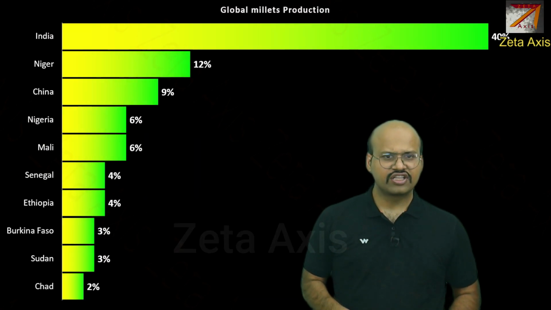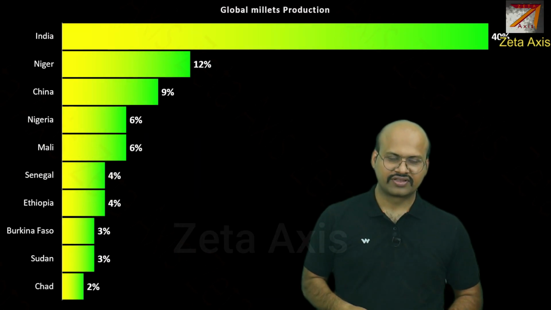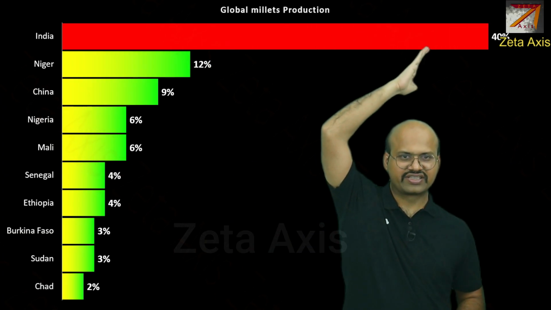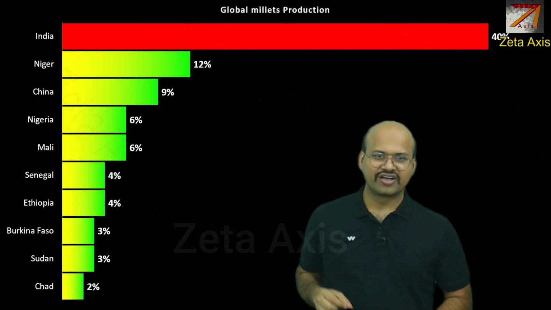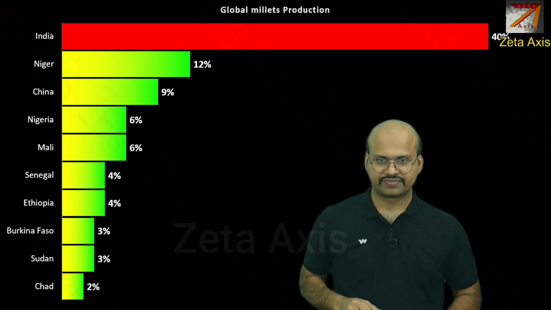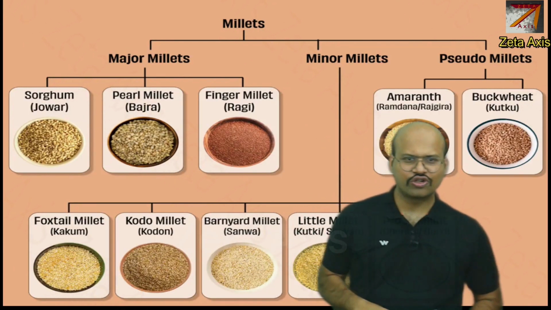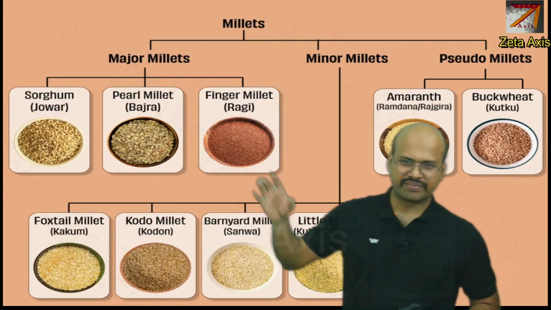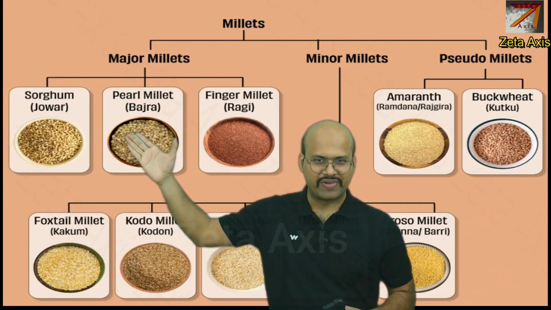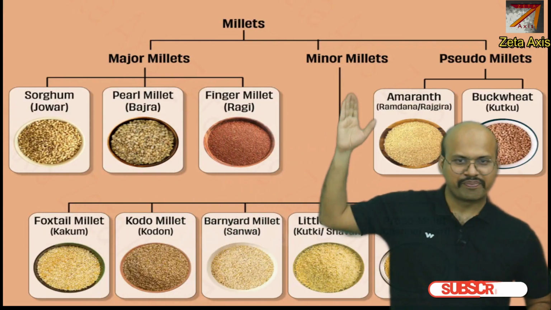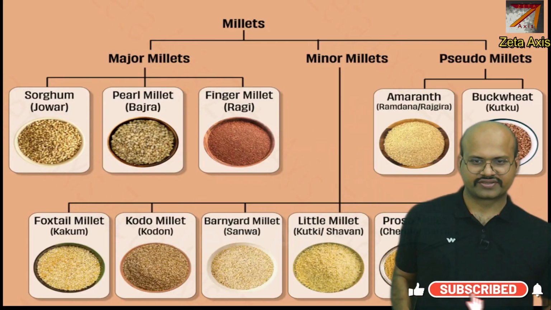Now if we see the global millets production, then we can see that India is the leading producer in the millets across the world. These are the different millets. Millets are also grouped into different categories. Major millets which include Jowar, Bajra and Ragi, while there are minor millets and pseudo millets.